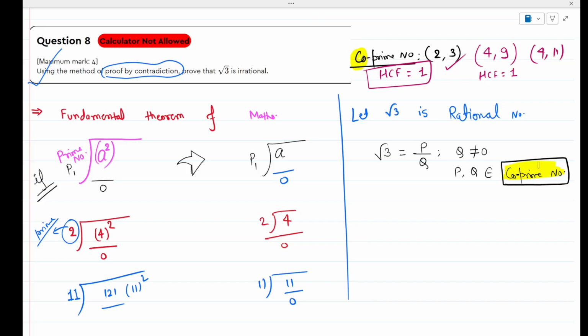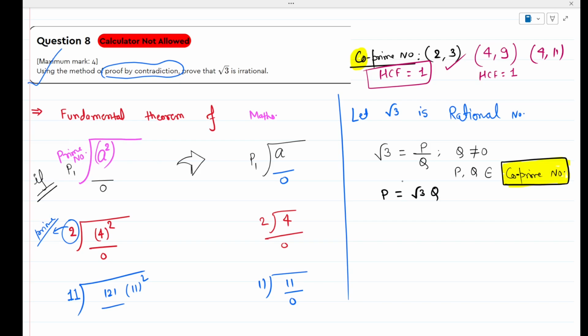So we have assumed that P and Q are co-prime numbers, and Q should not be equal to 0. This is the standard form of a rational number, in the simplest form. They should be written in this simplest way. So by doing the cross multiplication, we can write that P is equal to root 3 times Q.